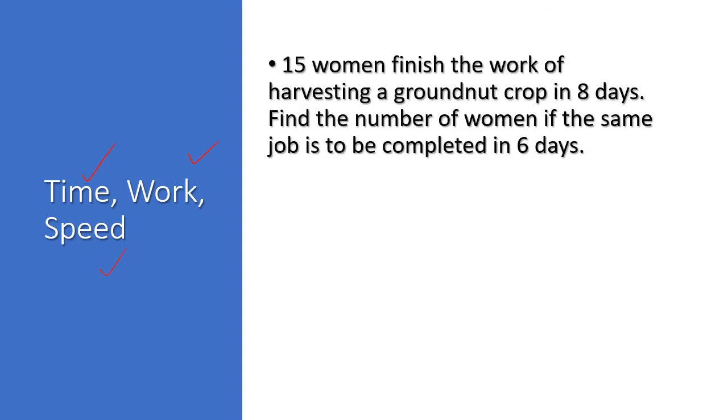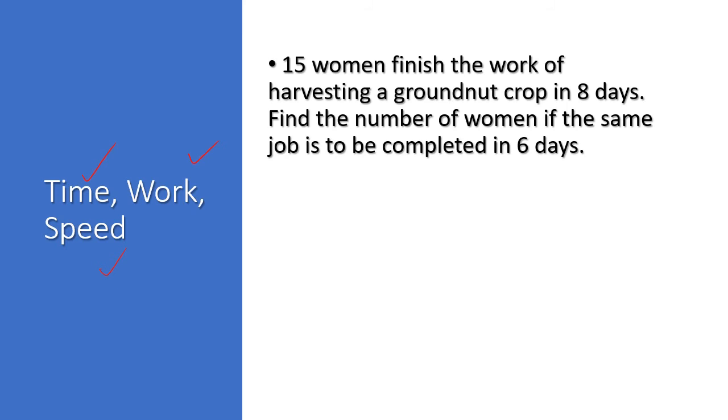For example, in the case of time, work and speed, it's very common that we use the variation concept very frequently in order to solve these kind of questions. And it is very interesting that the answer comes out splendidly. There is very few exercise given to you, hence I will not be giving you from my side or anything from outside. I will be trying to explain what is given in the textbook as example.